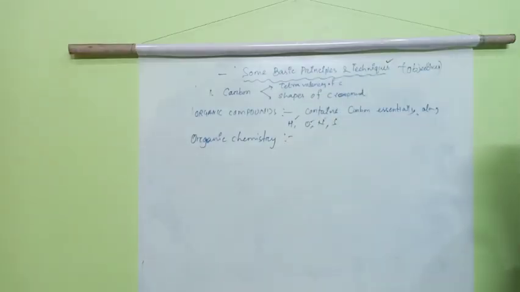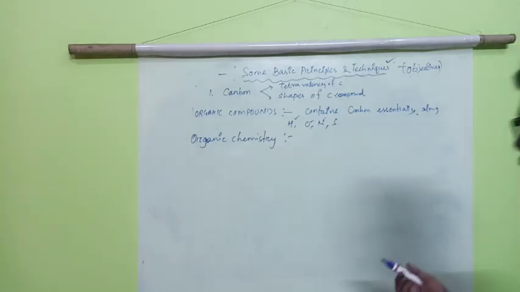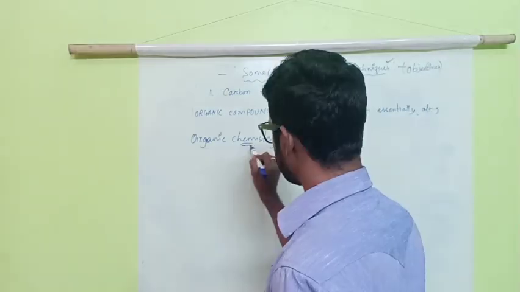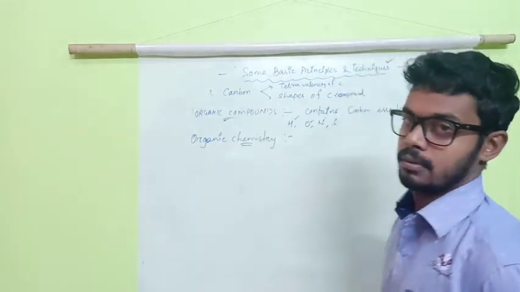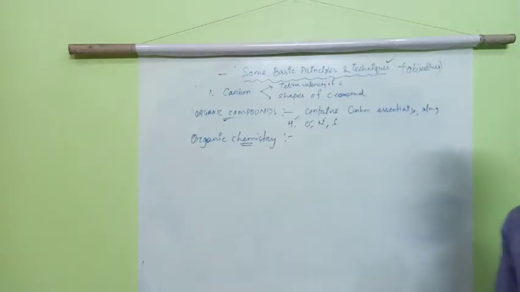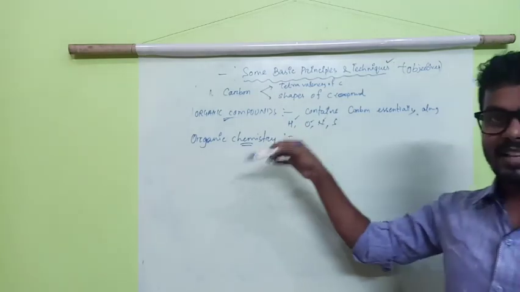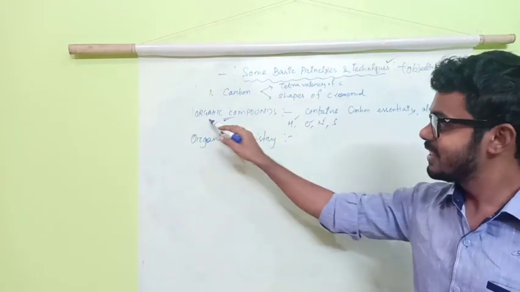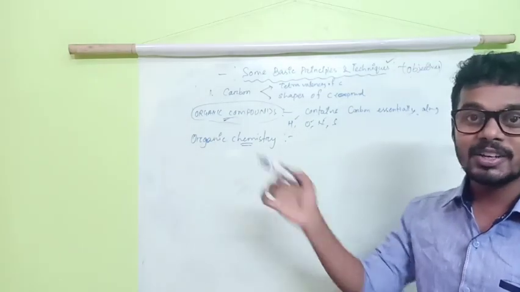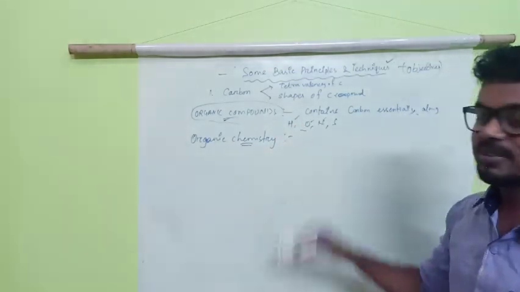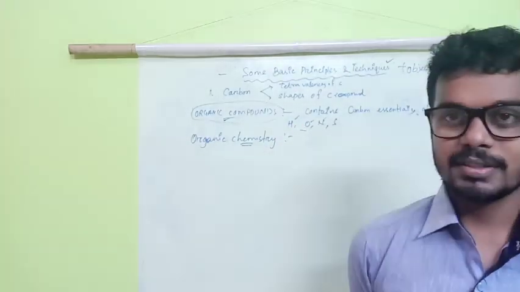Organic chemistry is the branch of chemistry which deals with the study of organic compounds. How easy! Organic chemistry is the branch of chemistry which deals with the study of what? Organic compounds. And what is an organic compound? Compounds which contain carbon and along with this hydrogen, nitrogen, sulfur, oxygen.